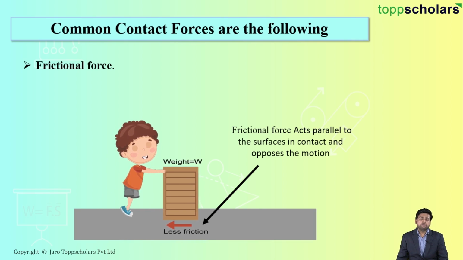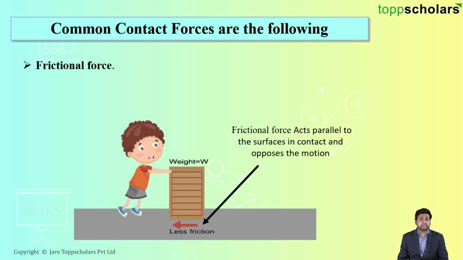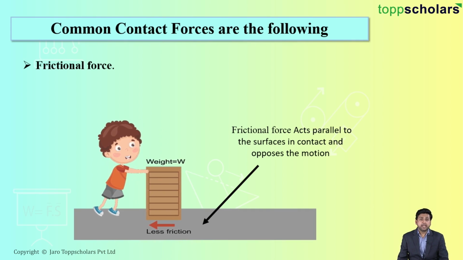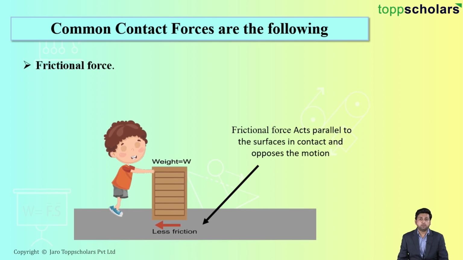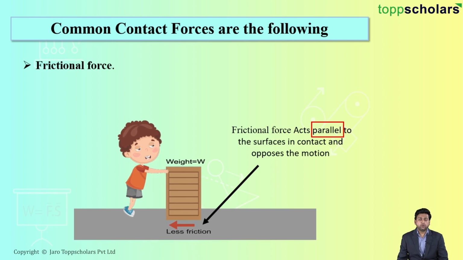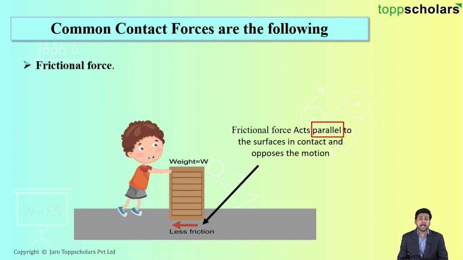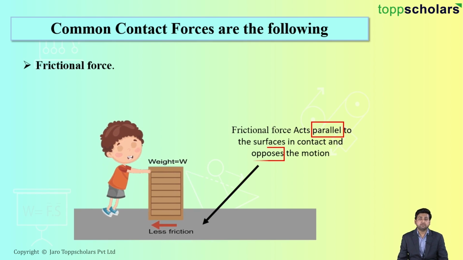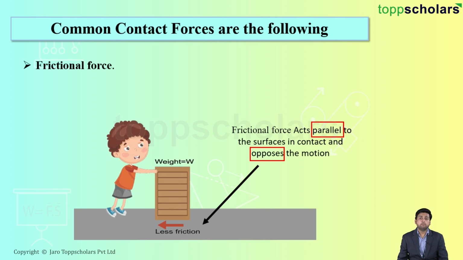Okay. Now, frictional force again arises when one body is moving over another body. So this is also called a contact force. Now students, note this, that frictional force acts parallel to the surface and opposes the motion.